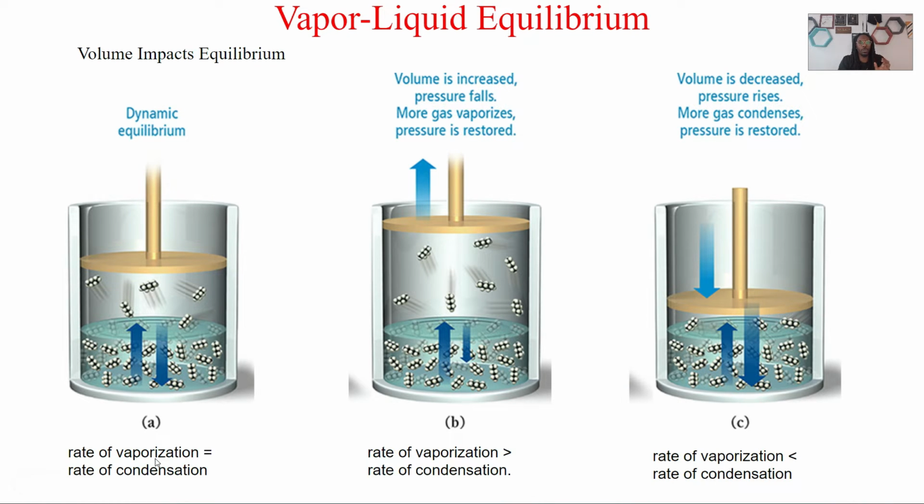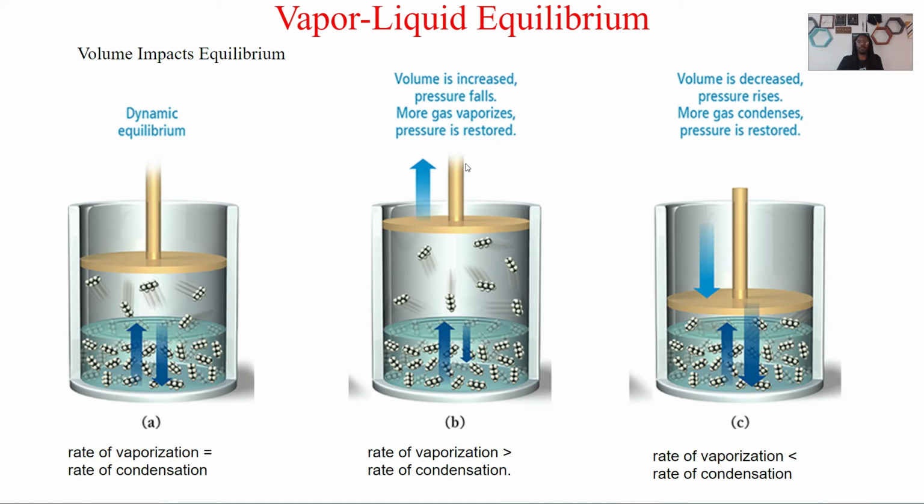this is letting me know we reached that equilibrium point. As many gas molecules that are turning to liquids, condensation, there are as many liquid molecules turning to gases, vaporization. So what happens now if we start playing with the volume? You already know this is chemistry, so some experimentation is going on here.